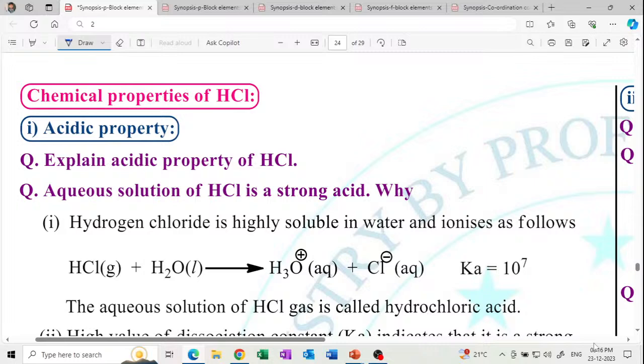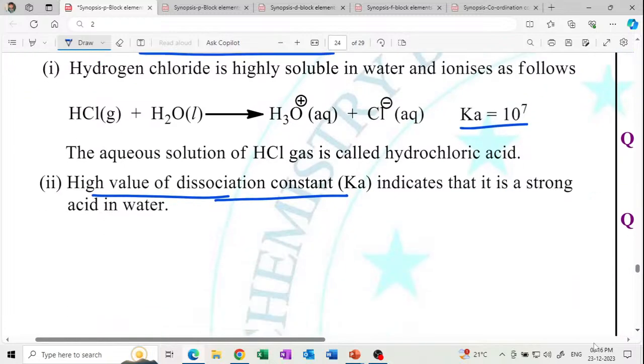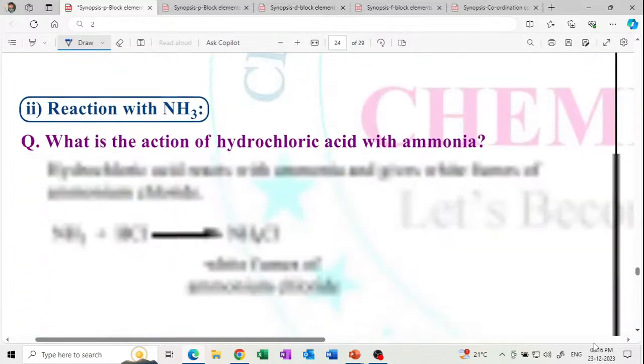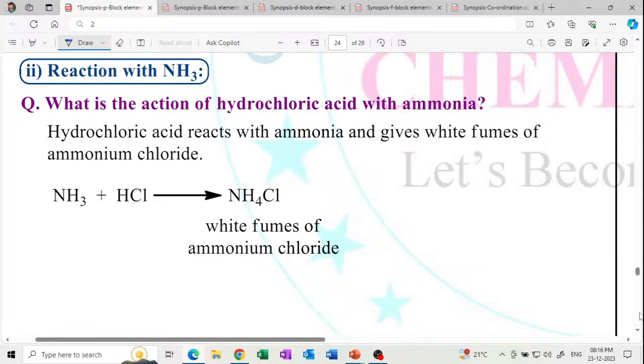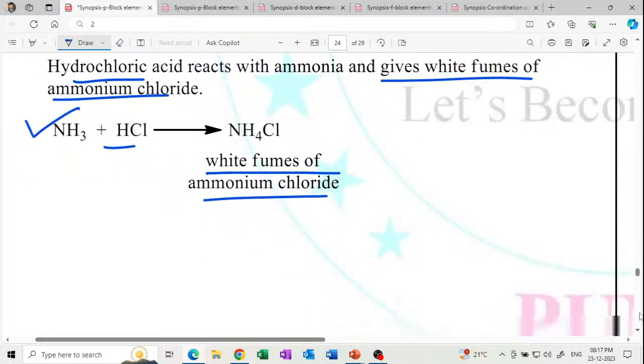Chemical properties of HCl. Acidic property: HCl is a strong acid because of its high value of dissociation constant. And reaction with ammonia. What is the action of ammonia with HCl? Ammonia plus HCl gives white fumes of ammonium chloride. Hydrochloric acid reacts with ammonia to give white fumes of ammonium chloride.